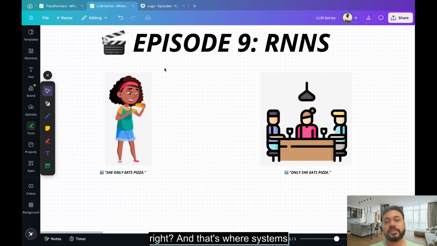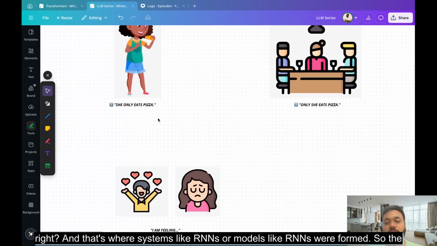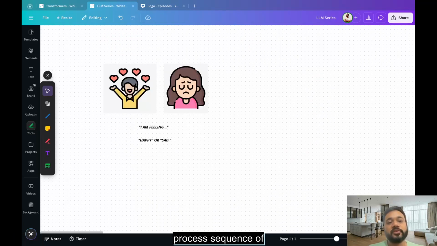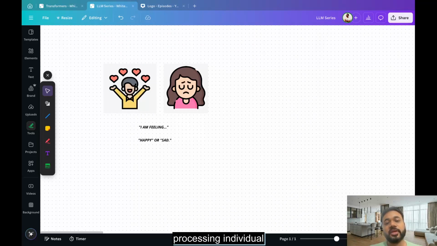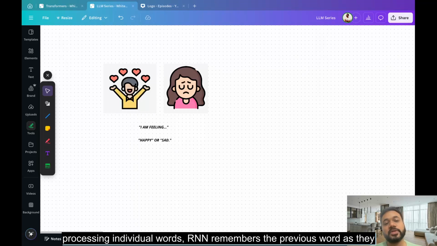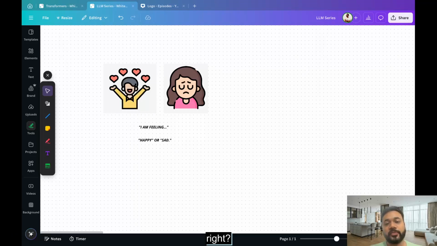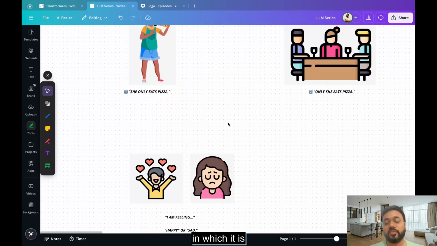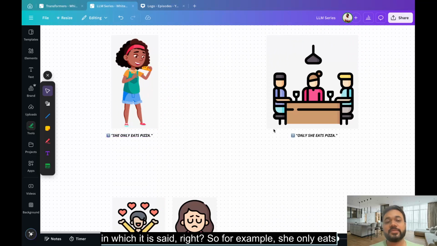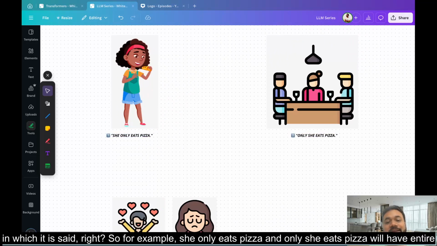And that's where models like RNNs were formed. RNNs are designed to process sequences of data like text, speech, and time series information, right? Instead of just processing individual words, an RNN remembers the previous words as it reads the next one, right? And an RNN can understand not only the meaning, but also the sequence in which it is said. So for example, she only eats pizza and only she eats pizza will have an entirely different meaning, and it will understand that.